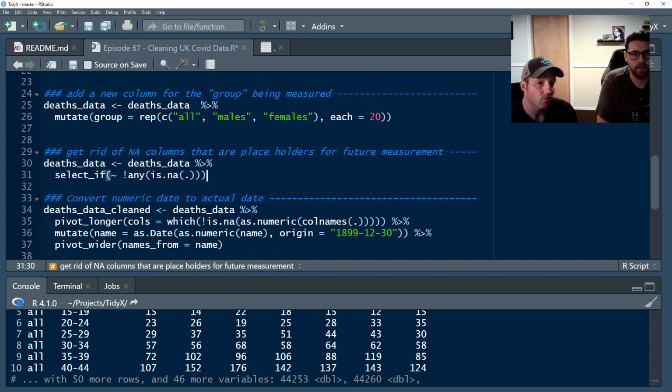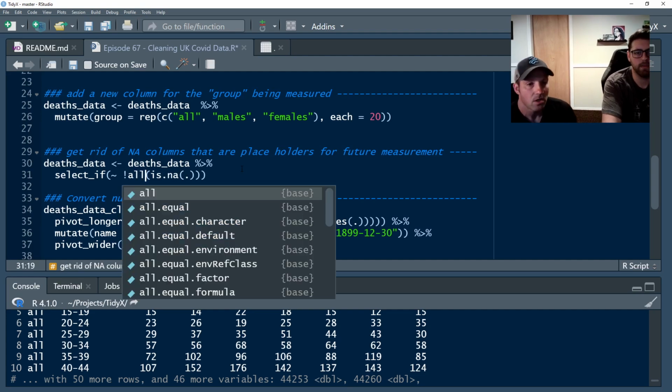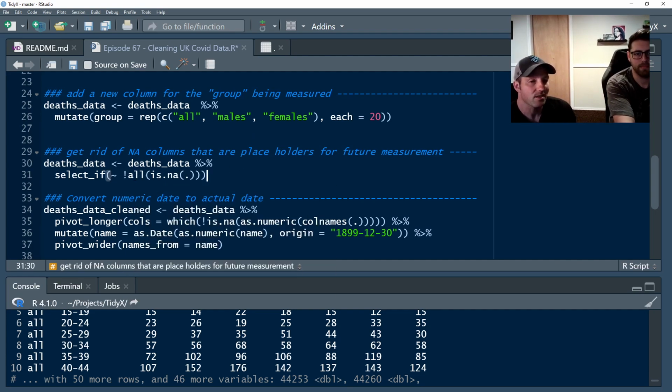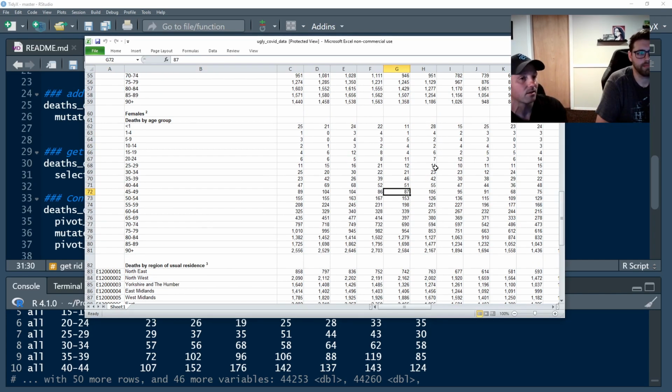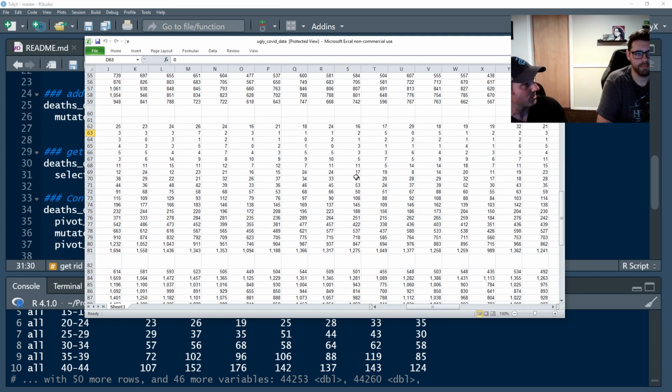So if you change the word any to all, we would get what you're talking about. Yes, exactly. So if there were an instance where, let's say, 2 weeks ago, there was no death in a certain column and it was left blank, or maybe whoever entered this data into the sheet forgot to put a 0 in, the first way we would have lost that column. Yeah, exactly. If we use all, that column will be retained because we see that there are values there.